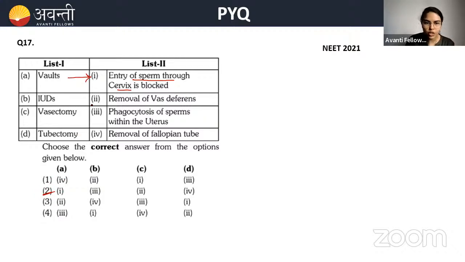IUD. What will IUDs do? Phagocytosis of sperms within the uterus. Now, vasectomy means what? Cut or tied. They have used the word removal, but doesn't matter. Cut or tied. So vasectomy, vas deferens; tubectomy, fallopian tube. So the second option is the correct option.